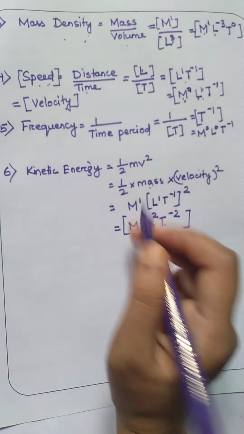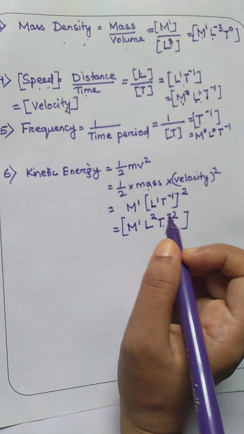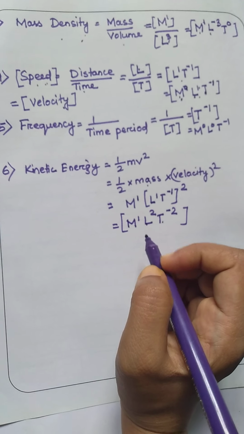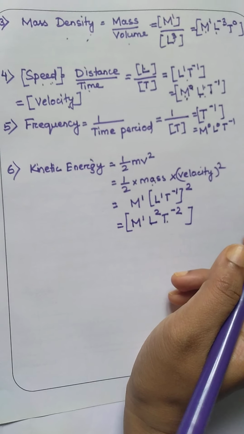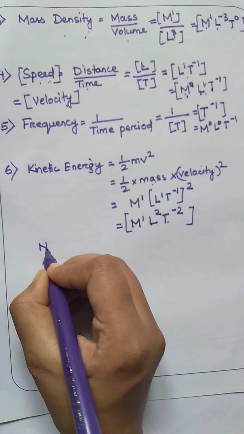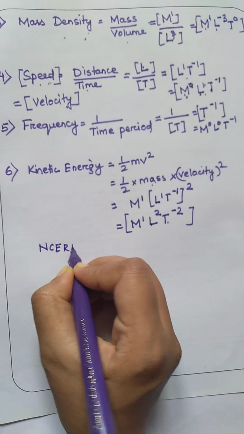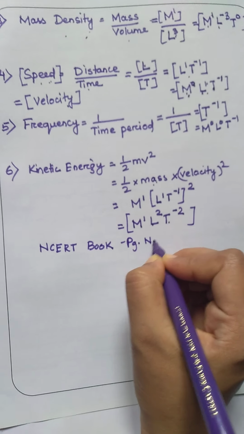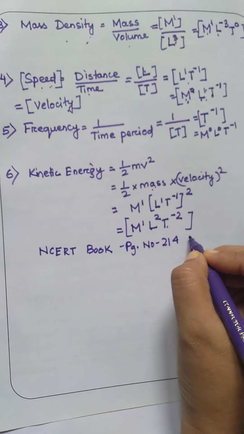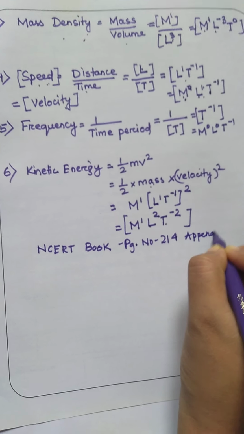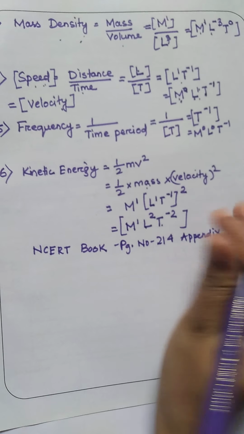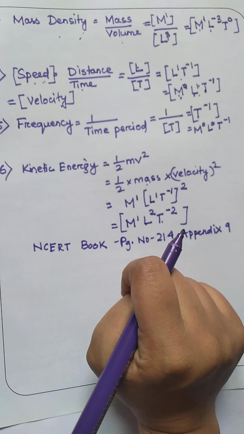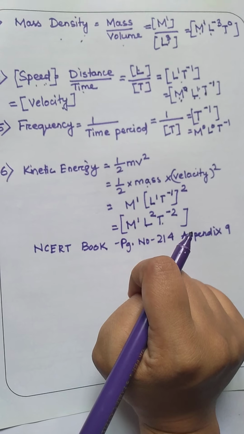In this way you can practice and you can derive all the dimensions and dimensional formulas for other physical quantities. For practice, you can go to the NCERT book, your page number 214, and that is your Appendix 9, which contains the different physical quantities with their dimensional formulas.